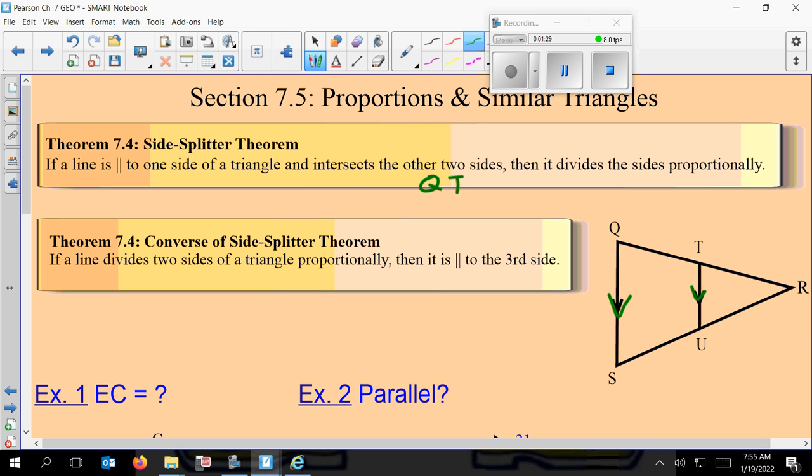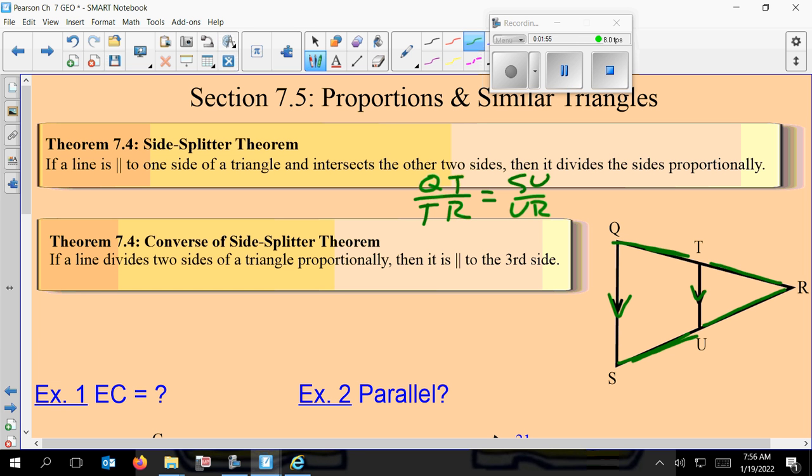So I'm going to start with QT, and say that it's proportional to the other segment of its side, TR. And then I set that equal to the other side of the triangle. So I'll start with SU on top, and its other segment is UR or RU. Okay, so that's basically what that theorem is saying.